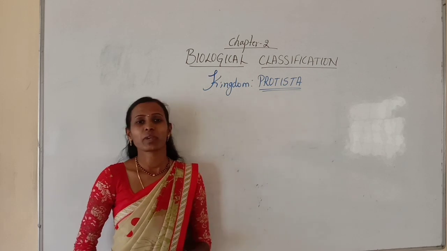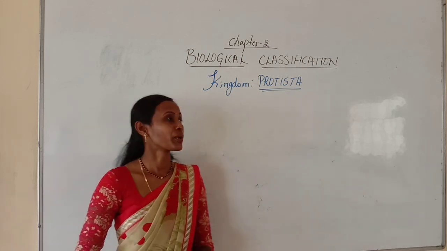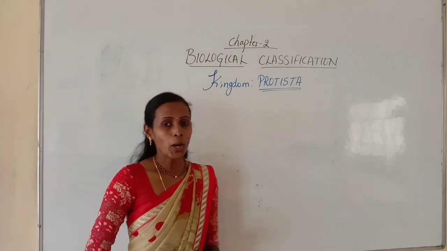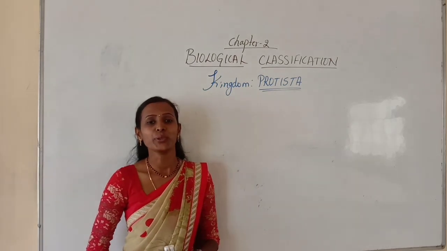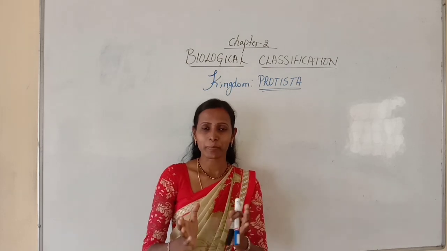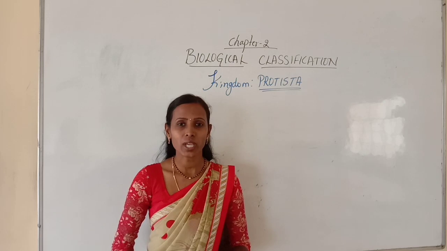In the previous class we have completed the first kingdom, that is kingdom Monera. Now we are going to start with the new kingdom, that is the second kingdom, kingdom Protista. This kingdom Protista includes all unicellular microscopic eukaryotes. I am telling you, this kingdom mainly includes the eukaryotes.